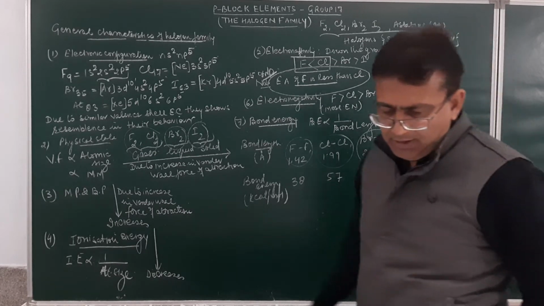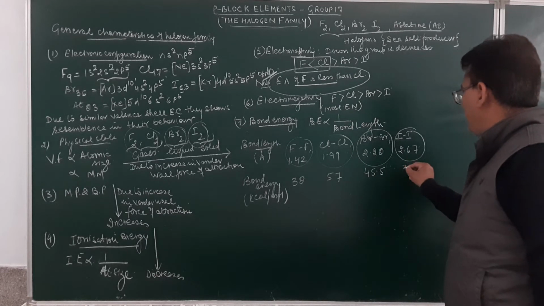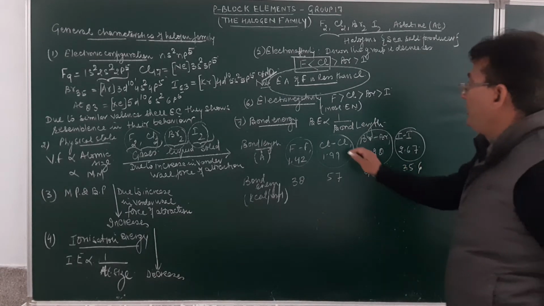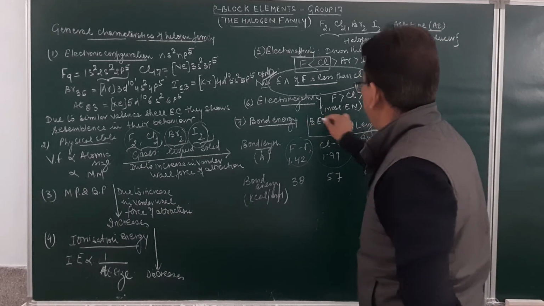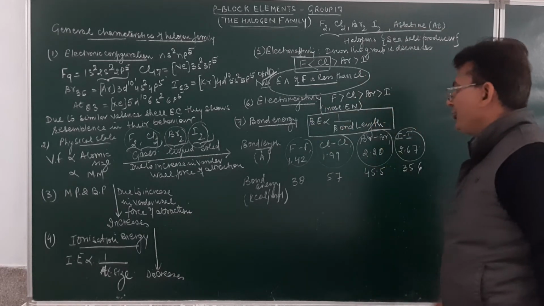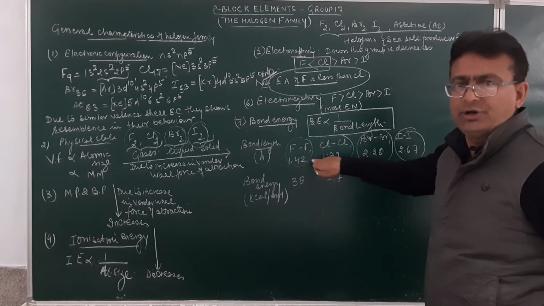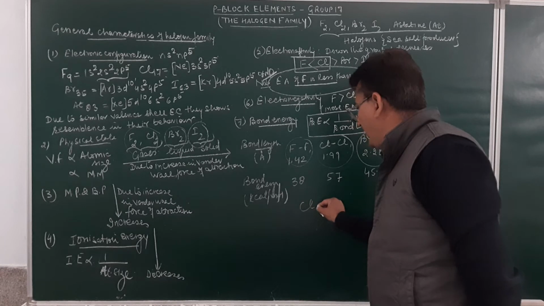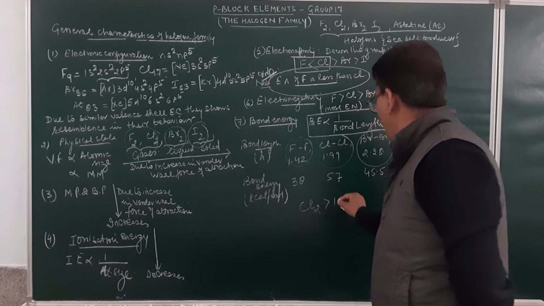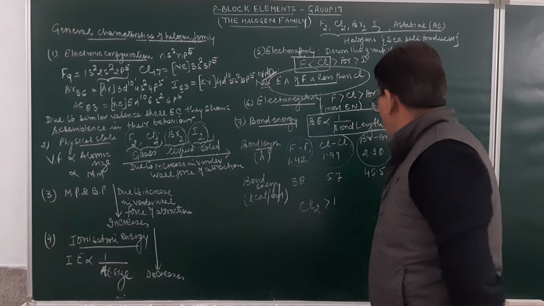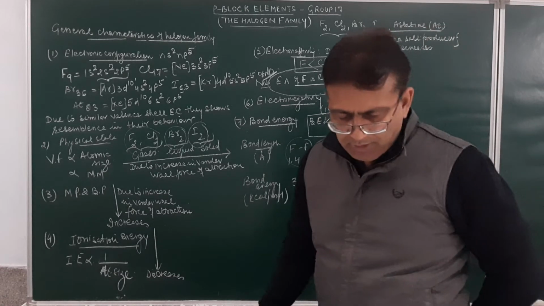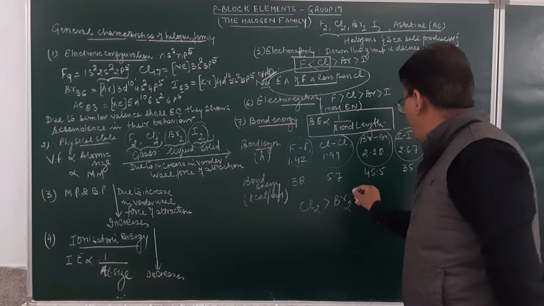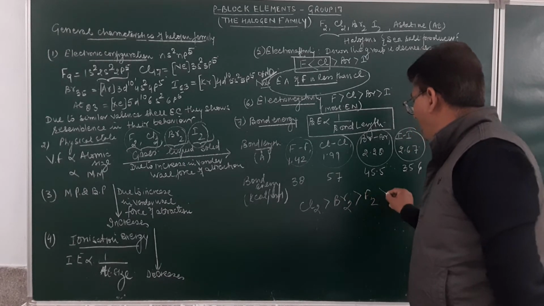And for iodine, the bond energy is 35.6. Although bond energy is inversely proportional to bond length, so fluorine should have been more than chlorine, more than bromine, more than iodine. But the exact order is chlorine more than bromine, which is more than fluorine, which is more than iodine.